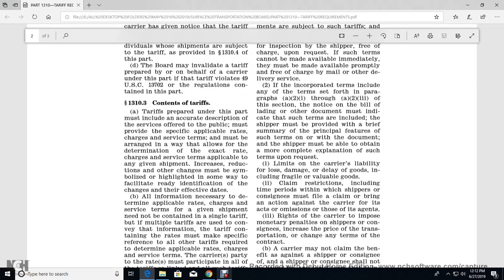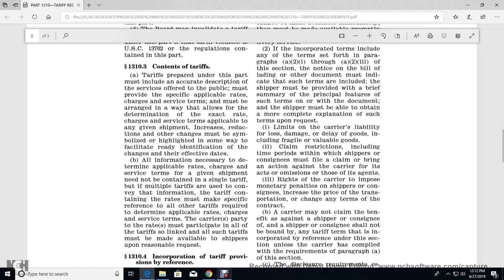Incorporated terms include the aim of the terms set forth within paragraphs A21 through A23 of the section, the notice on the bill of lading and other documents indicating the terms. The shipper must be provided with a brief summary of the principal features of the terms in the document, and the shipper must be able to complete it with explanations of the terms upon request.